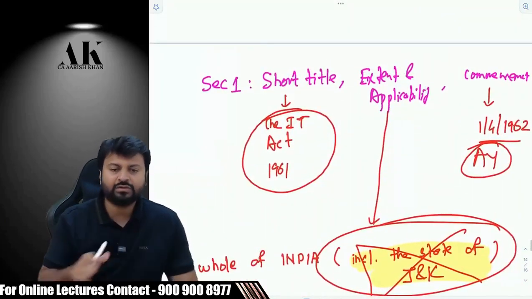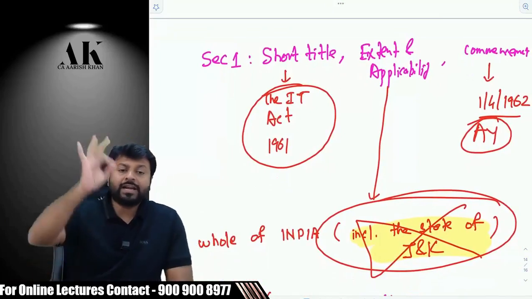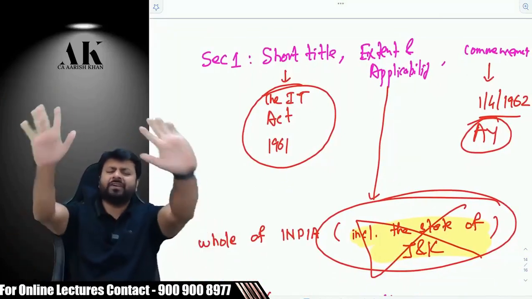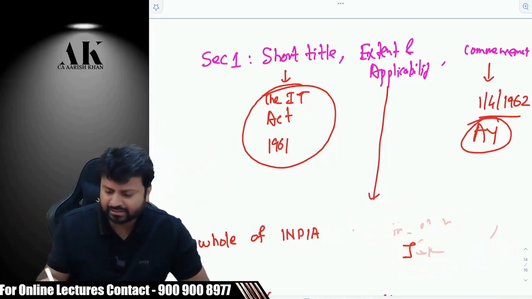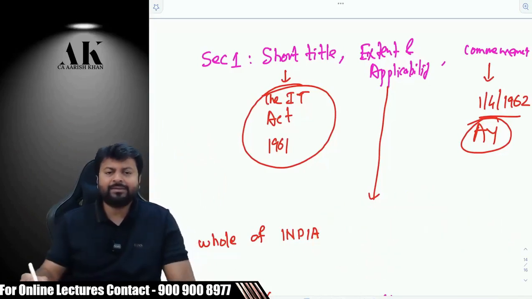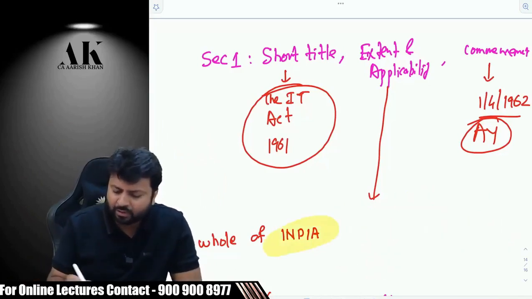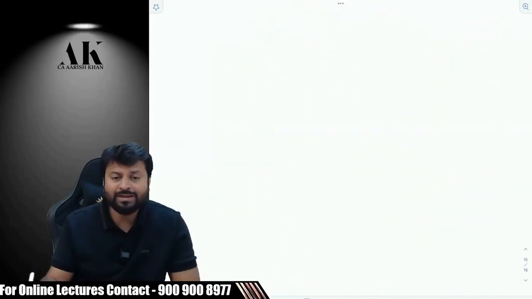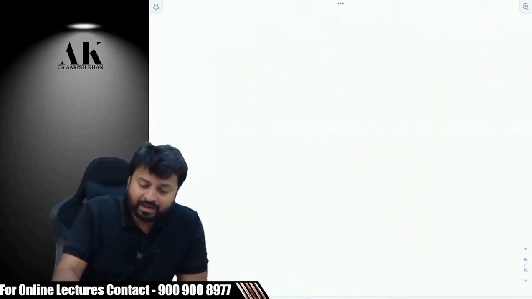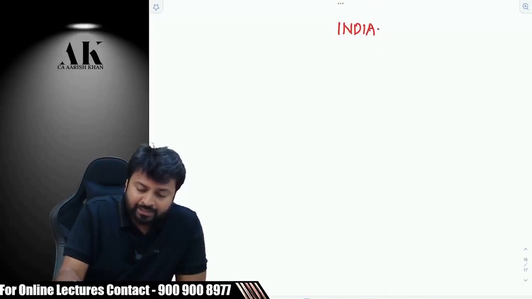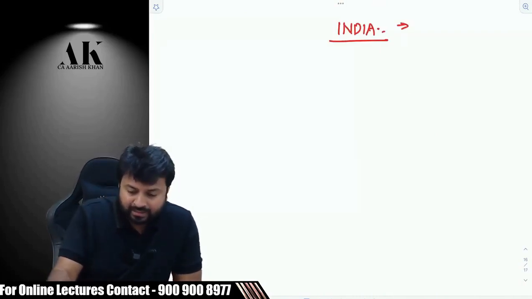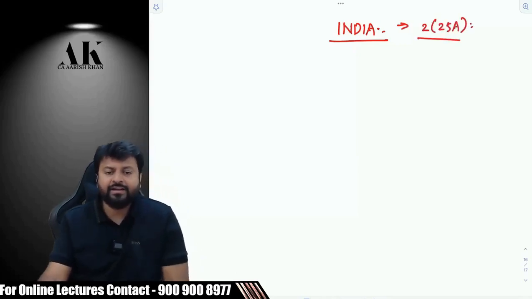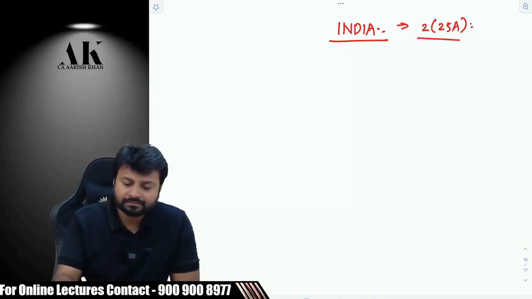Now coming to the discussion once again of section 1. Extent and applicability. It is applicable to whole of India now. Forget about this line. I am removing this line. I am not interested in this phrase now. It is applicable to whole of India. So now the question will start. What do I mean by India? Is the word India defined under income tax law? Yes, it is defined in section 2, clause 25A. How is it defined?